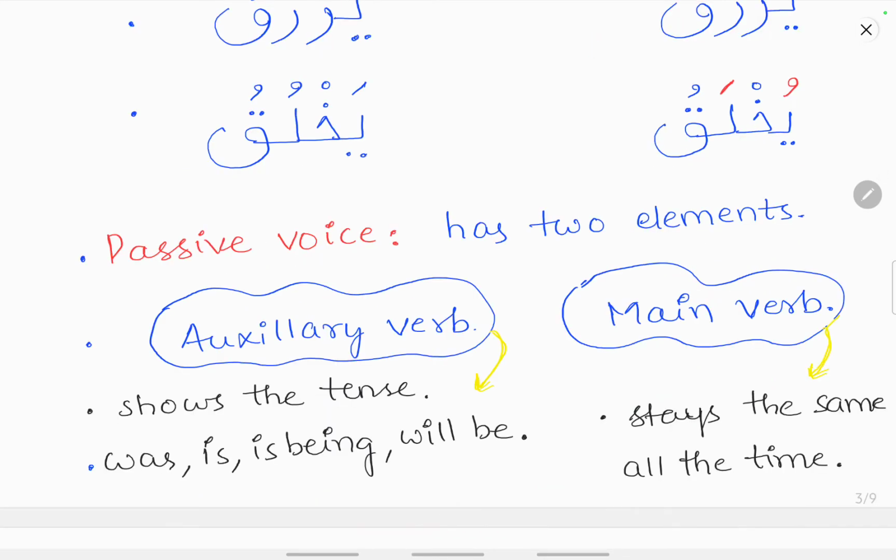The passive voice has two elements here, that is the auxiliary verb and the main verb. The auxiliary verbs show the tense, that is was, is being, will be. So these are all the auxiliary verbs. By these auxiliary verbs, we can tell in which tense it is: the past tense, the future tense, or the present tense. And here the main verb stays the same all the time.